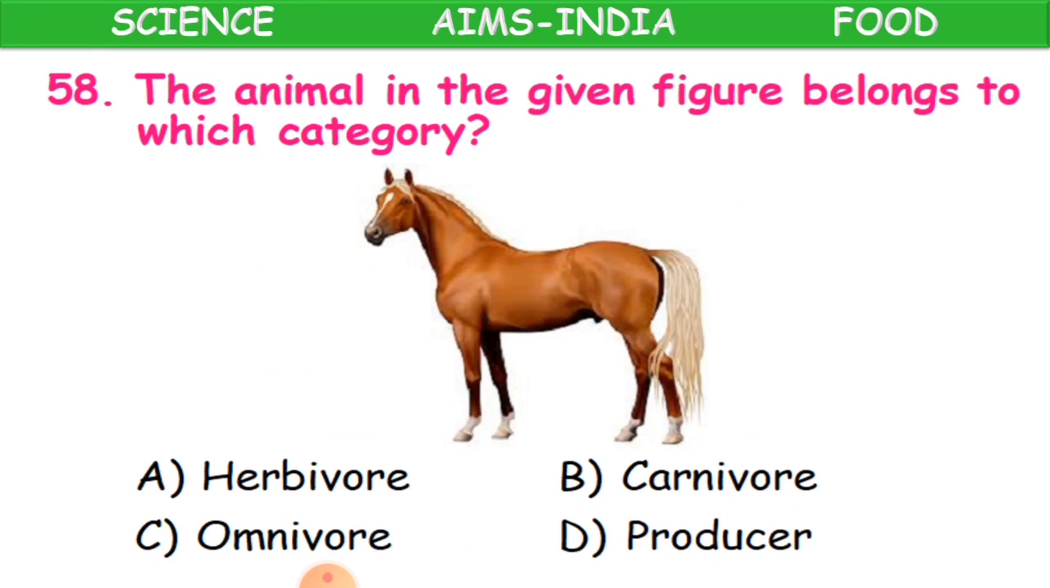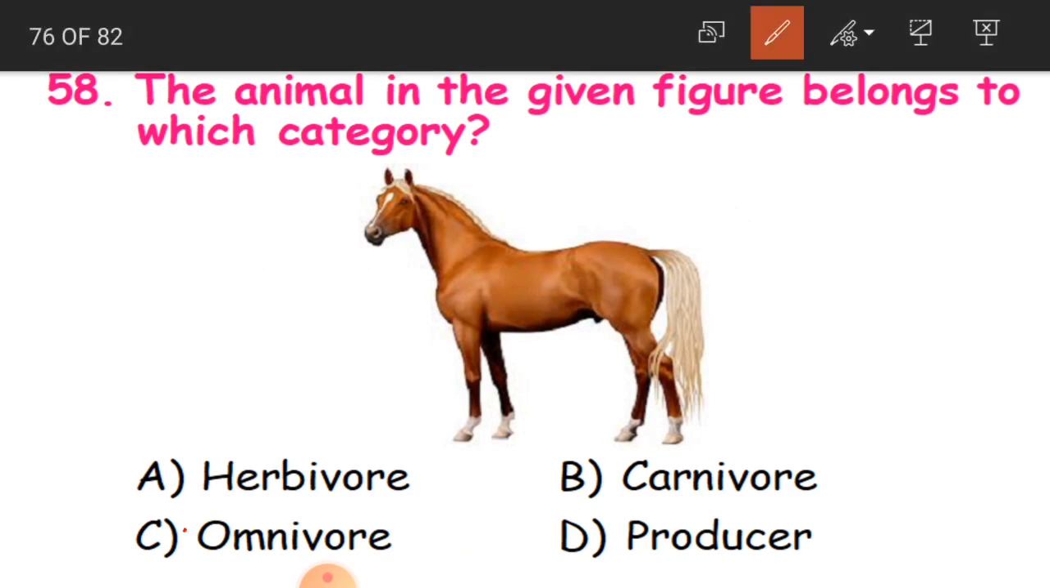58th question. The animal in the given figure belongs to which category? So the animal, what animal we are having? We are having a horse here. So this horse belongs to which category? Either it is a herbivore, carnivore, omnivore or producer. Answer is herbivore because a horse eats only plant food.